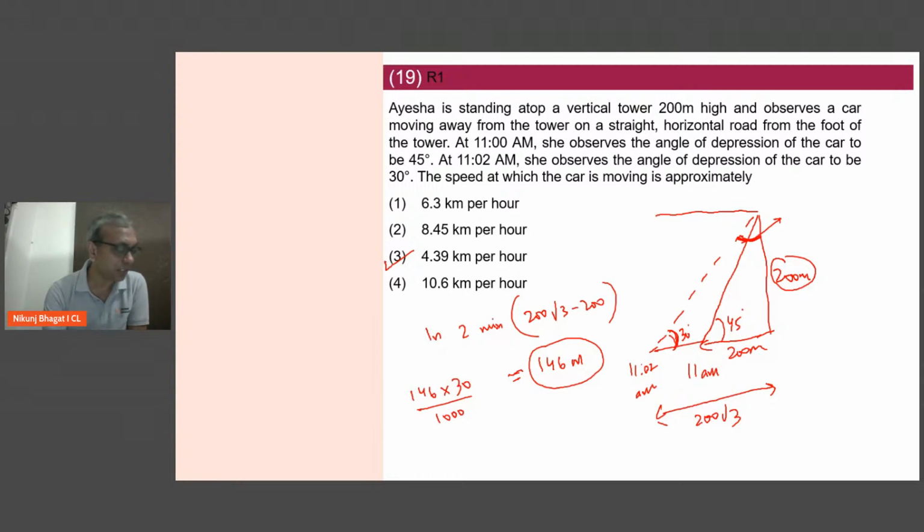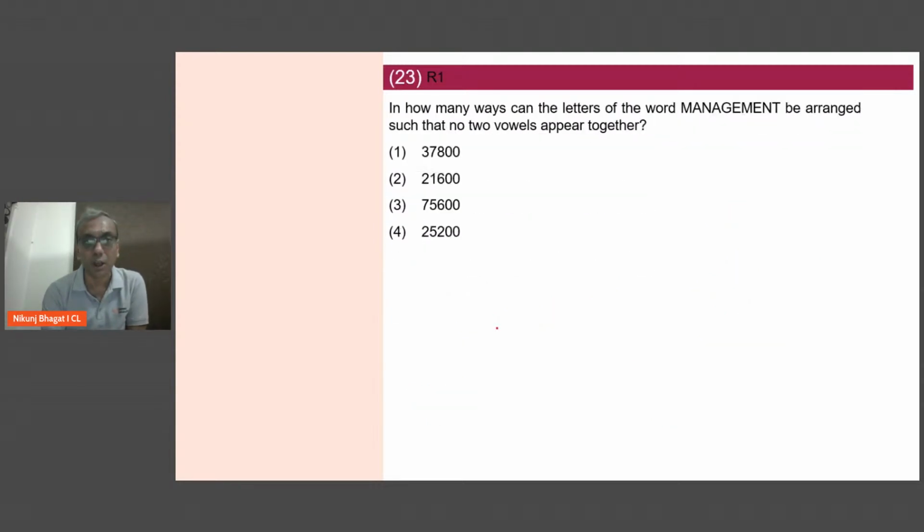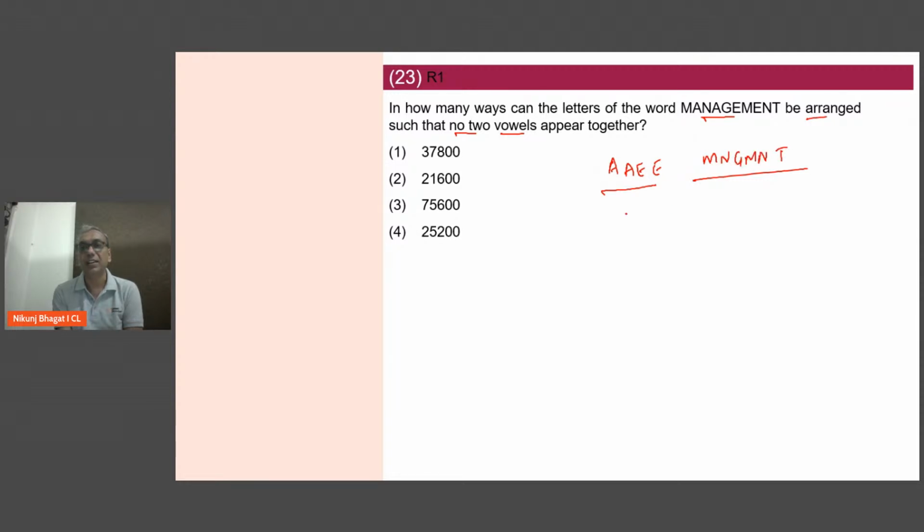Next, I'll go to question 23. Lot of permutation combination coming up. How many ways can the letters of the word management be arranged so that no two vowels appear together? In any question where no two things should appear together, इसमें vowels कितने हैं? A, E, E... 4 vowel हैं. There are 4 vowels and M, N, G, M, N, T. So 4 are vowels and there are 6 consonants.